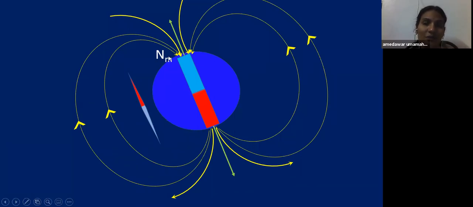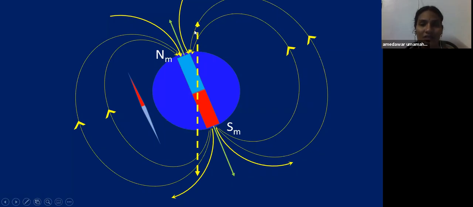This pole is named according to the magnetic needle. The direction in which the magnetic needle points is taken as the north pole, and the other one is the south pole. That's why it is named the north seeking pole, that is magnetic north, and the other end is magnetic south. But children, there is another problem: the earth rotates about an axis, and this axis does not coincide with the axis passing through the magnetic north and magnetic south. It does not coincide, children.